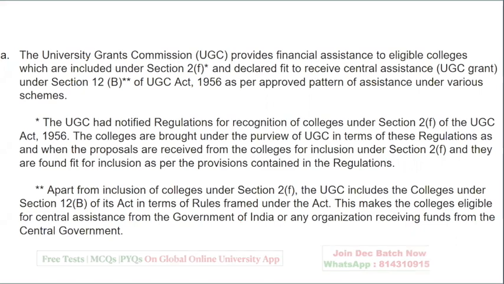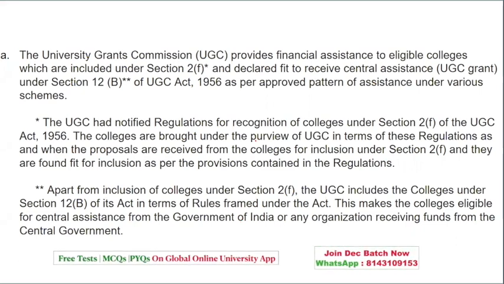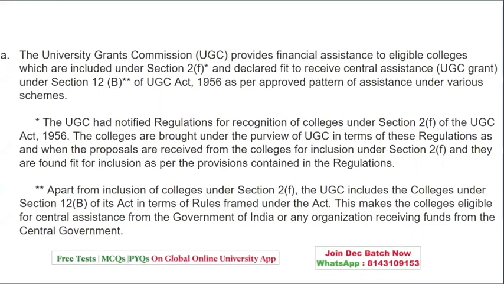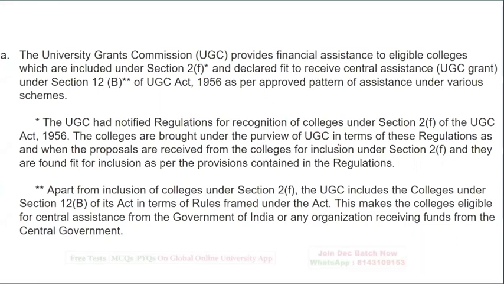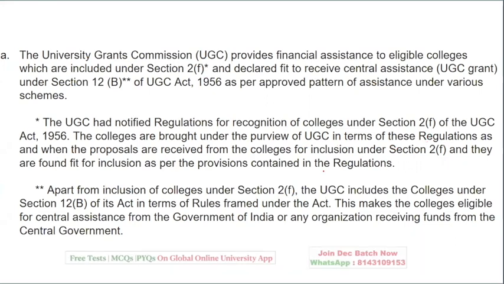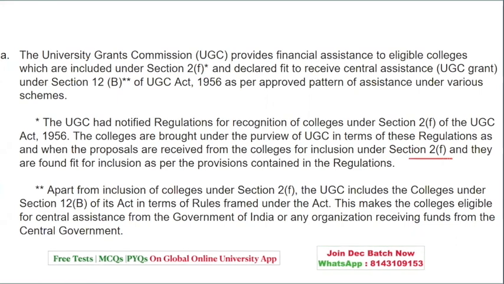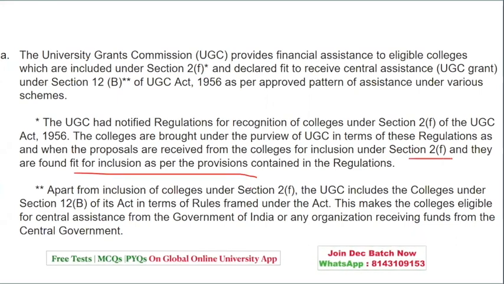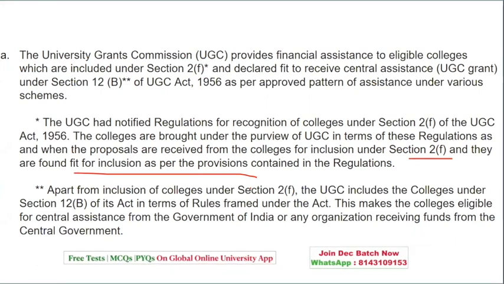The UGC has notified the regulations for recognition of colleges under 2F. So the colleges are brought under the purview of UGC in this regulation, as per the proposal, and they fit into the rules and regulations mentioned under 2F.